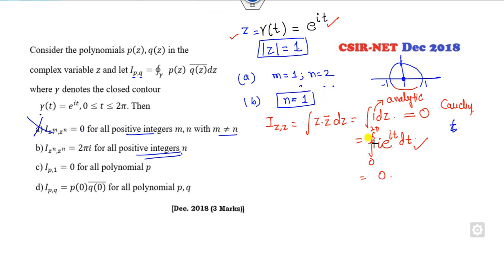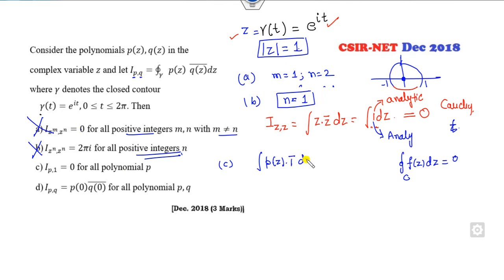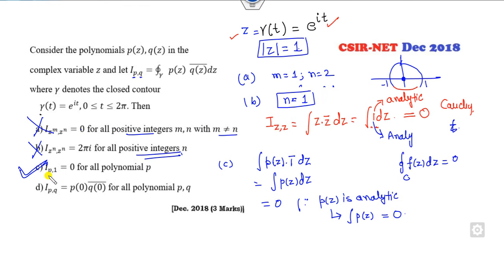So there is no need to write it this way, because 1 is an analytic function. Whenever the function is analytic, the integration over this closed curve C will be 0. But he said 2 pi iota. Look at the integral of P, where P is any polynomial, P of z times the complement of this. Can it be 0? Yes. Why? Because every polynomial is analytic. Once the polynomial is analytic, the integration of this polynomial is 0. So C is the correct option.